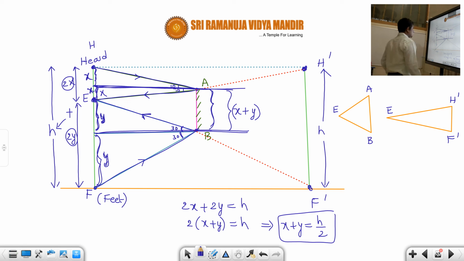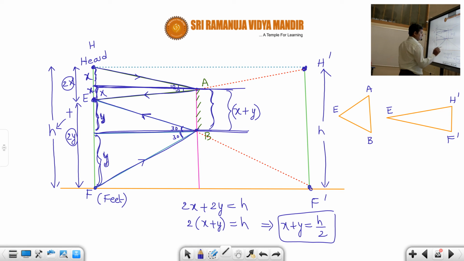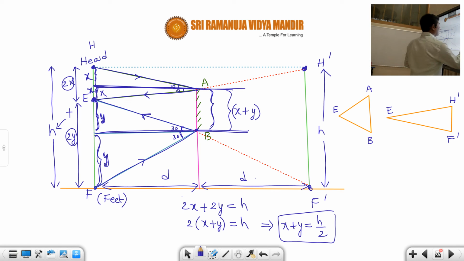Out of which I know that if a man is at a distance, suppose let us say this distance is d, that means the object is in front of the mirror at a distance of d. Then the image also will be at how much distance, students? d only. So I know the height of this triangle as d.